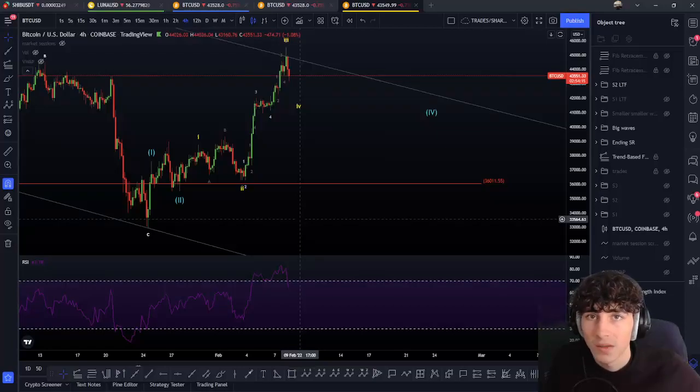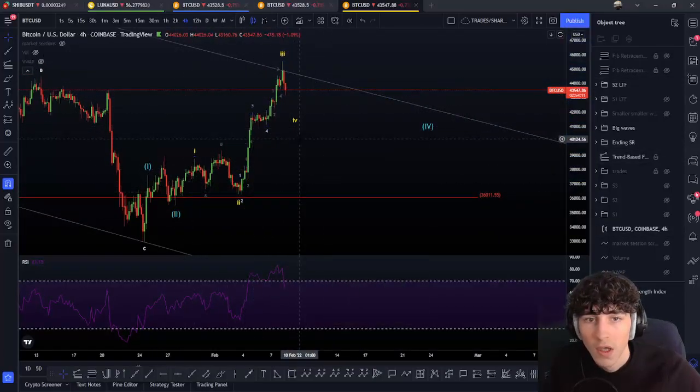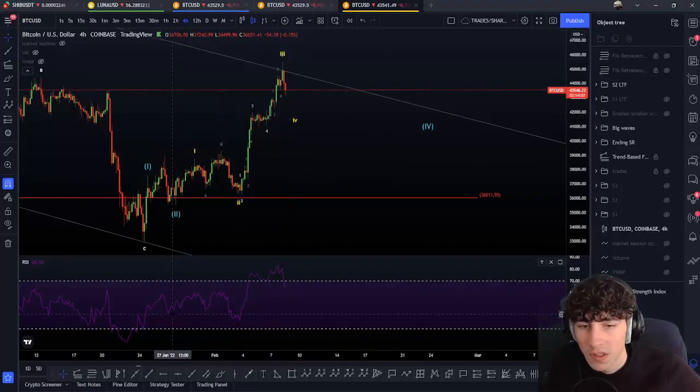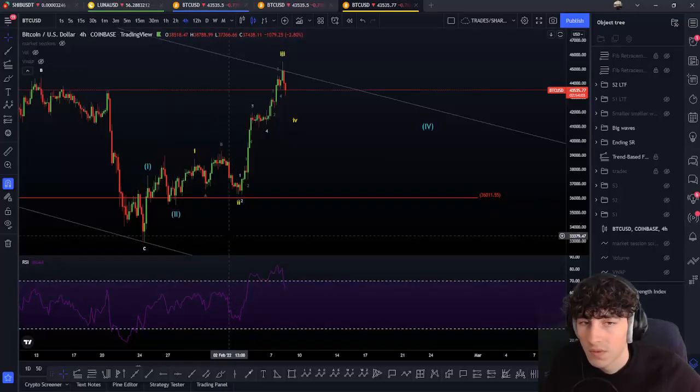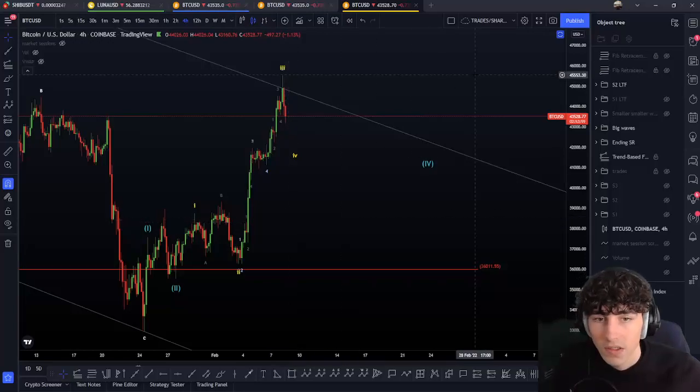And when I say the wave 4, it is the wave 4 of this 1, 2, 3, or 5 here. So anyway, now if you go, for example, on the 8 hours, you will see that the wave 1, 2 is valid. The wave 2 doesn't break the wave 1 route on the other side. So this is still valid. That's why both scenarios, as I said, are absolutely valid here.